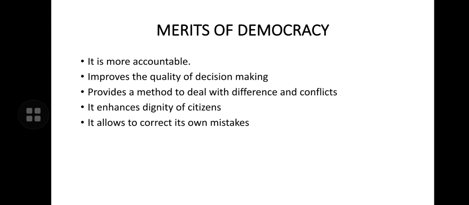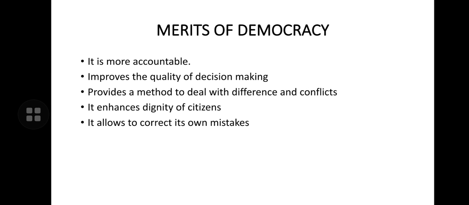Now when we talk of merits of democracy, it is more accountable. It is more accountable, right? It is the only form of government from which we can expect answers. They're accountable, they're responsible, unlike a non-democracy, and improves the quality of decision making.